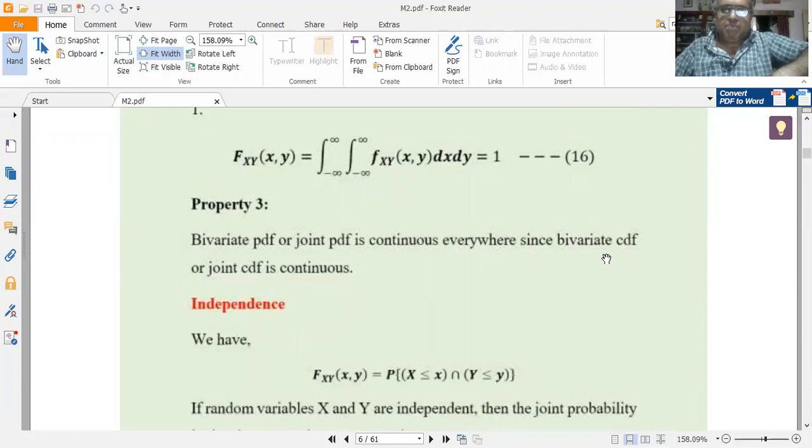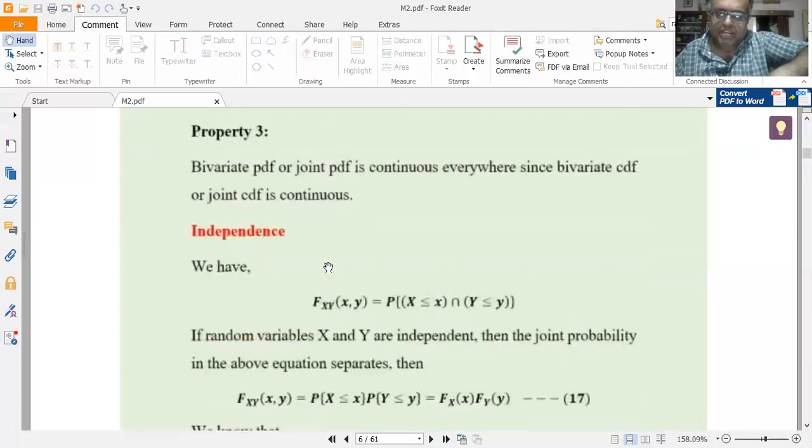Then the bivariate PDF is continuous everywhere because the bivariate CDF is also continuous. The joint CDF is continuous everywhere. That's why the joint PDF is also continuous everywhere. The joint CDF, or the bivariate CDF, is always continuous everywhere for x ranging from minus infinity to plus infinity. That's why the bivariate PDF or the joint PDF is also continuous everywhere for x and y ranging from minus infinity to plus infinity. Joint PDF and joint CDF both are continuous.